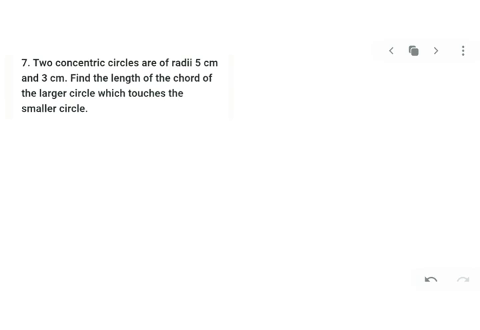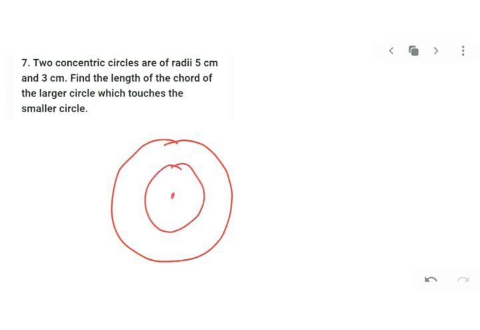Next we have two concentric circles. So I will draw two concentric circles with the same center, of radii 5 and 3. So can I mark this as 5? The outer radius, the bigger radius, and this will be 3.